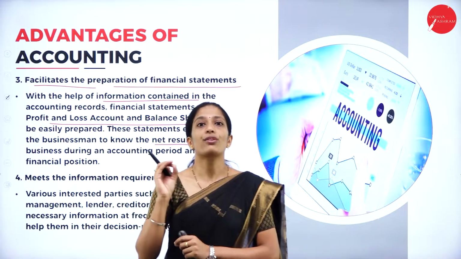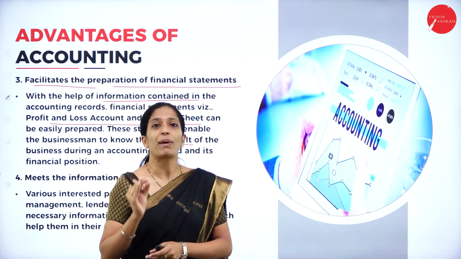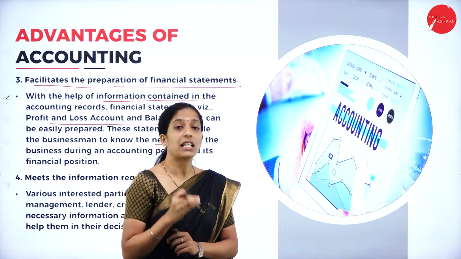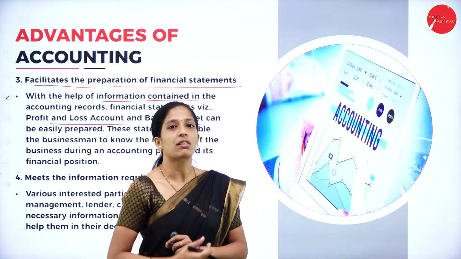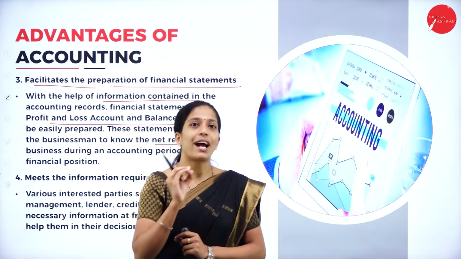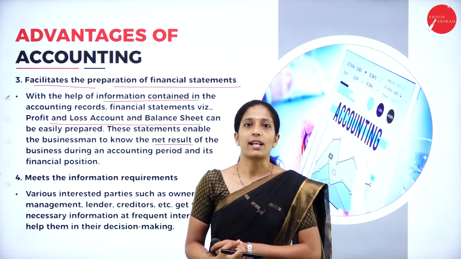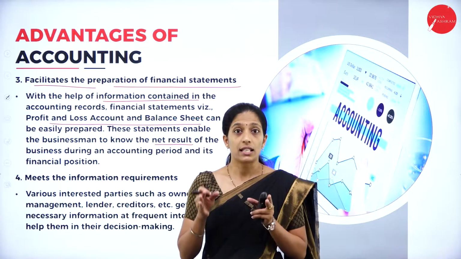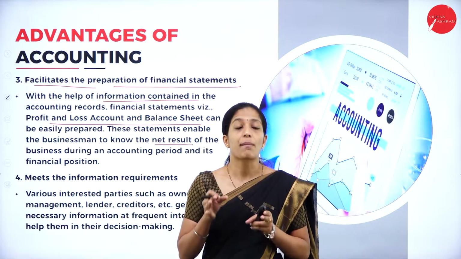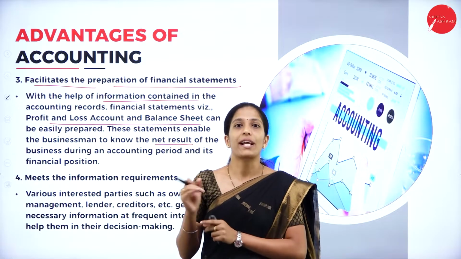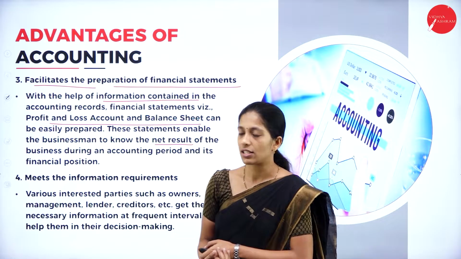So, if the financial statement has to be accurate, then each and every day, whatever transactions have taken place has to be immediately recorded in the books of account. In the sense, a proper accounting system has to be maintained in order to get an accurate financial statement.